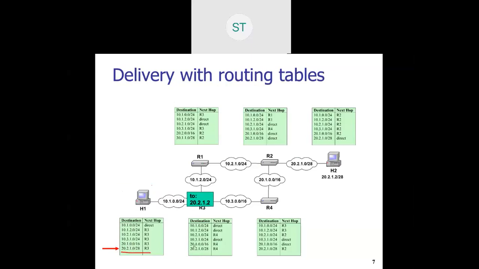Then again it will find that entry in R4, so it will forward the packet to R4. Then it will find the entry in R2. And then from R2, it will find the entry here and it will reach the particular destination.